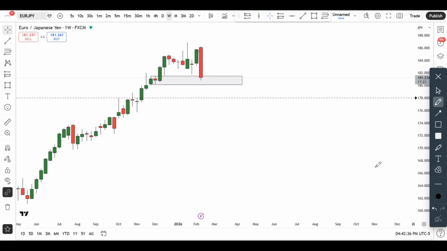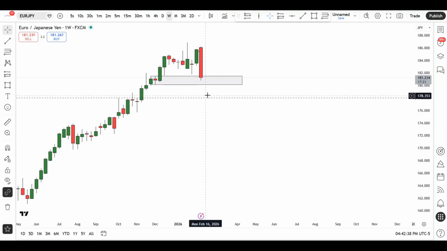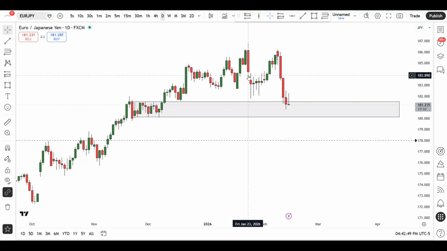Okay, so let's see how that goes. But again, in my own opinion, this is a better level to keep an eye on. Nothing prevents the markets from turning around from here, because again, this is a weekly demand zone area. Now, taking a look at the daily charts, what do we have here?